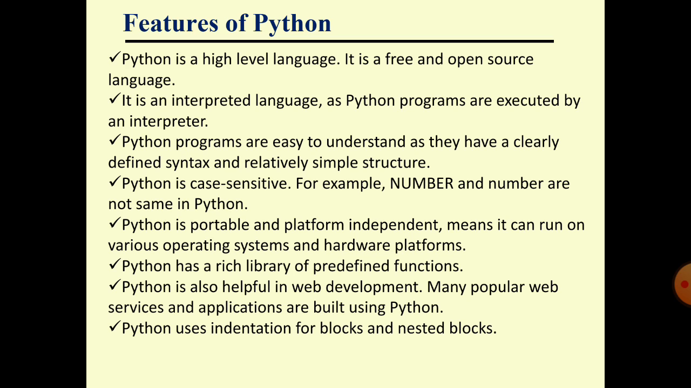Means you will give some space. Suppose that B is indented, nested inside A. So you will write A normally, but B you will write with some space. So it will be indented. You will leave some space from the boundary, that will be nested. So here B will be nested in A. So these are the features that make Python user friendly.